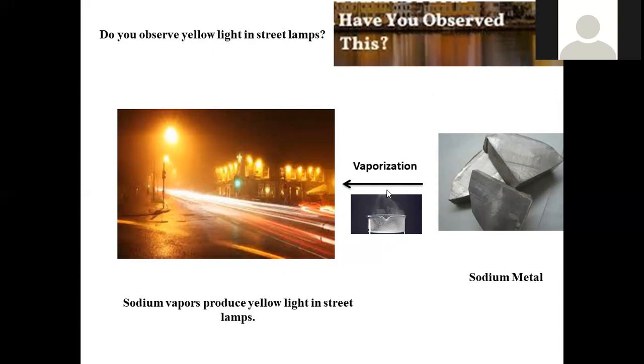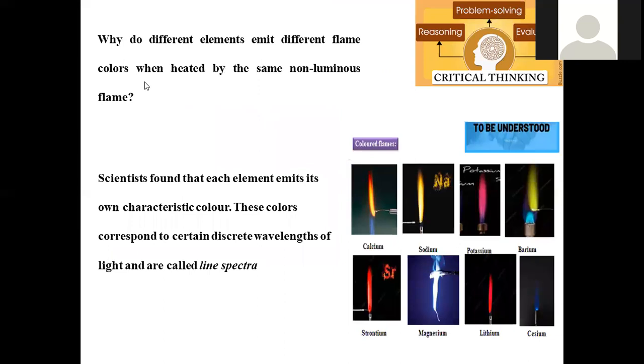When sodium metal, which is in the solid state, is subjected to heating or electrical discharge, it may be vaporized. Sodium vapors turn into a yellow color light that illuminates the street lights. So this is the reason: sodium metal, when subjected to vaporization, gives yellow color light. This is another kind of color test, an application of the color test in our daily life.